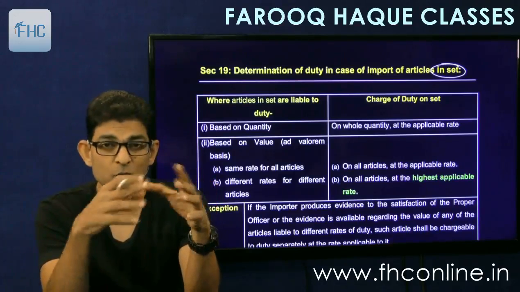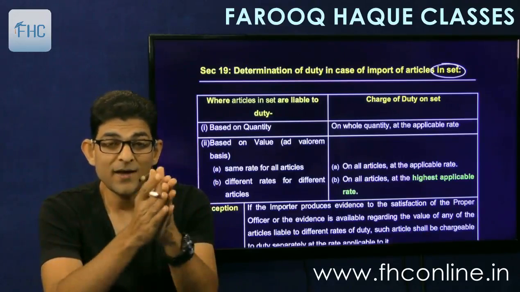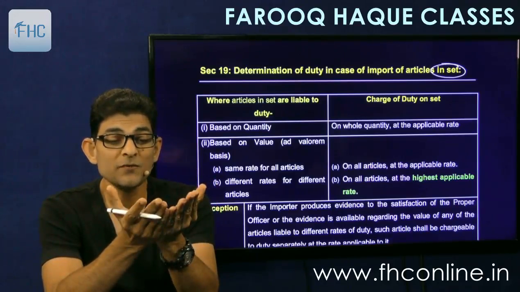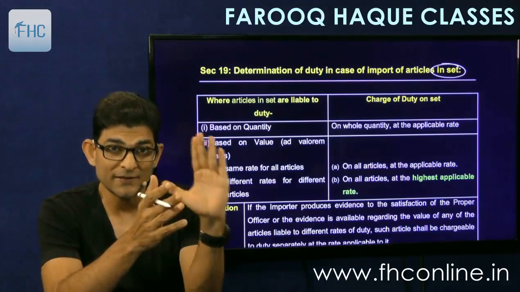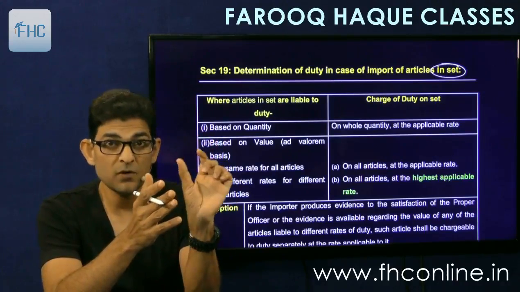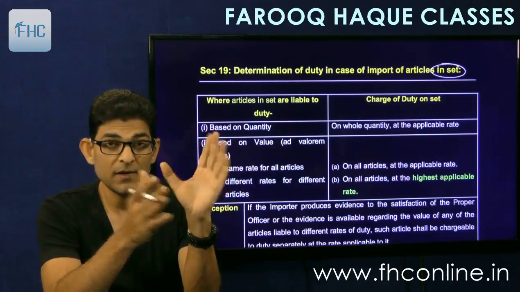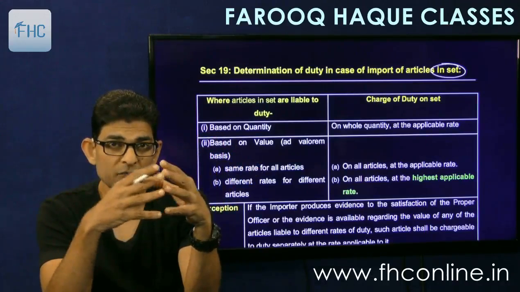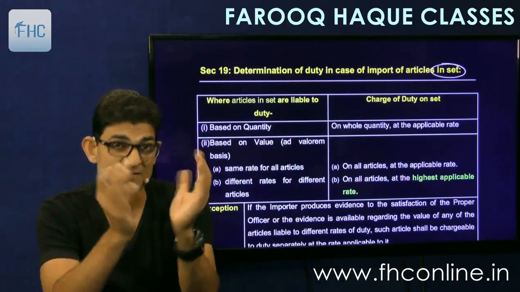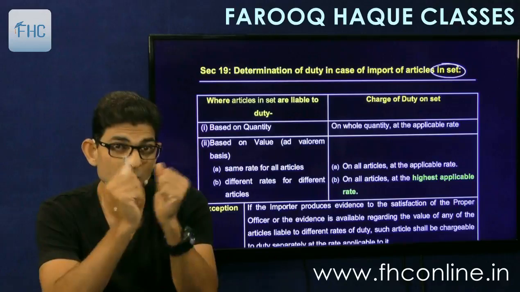And since you don't know the values separately, each item has its own rate of duty applicable. Like for example, you have imported 5 articles in one set.